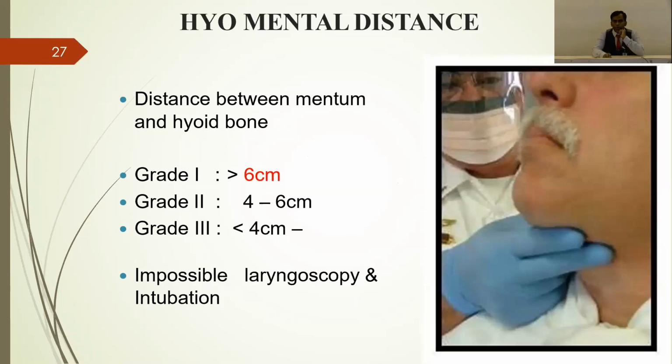So grade 1, 2, 3. Grade 1 is more than 6 centimeters. Grade 2 is 4 to 6 centimeters, and grade 3 is less than 4 centimeters. If less than 4 centimeters, it indicates that laryngoscopy and intubation may be impossible.